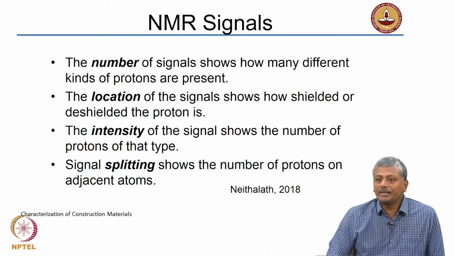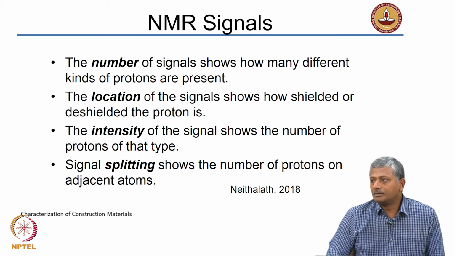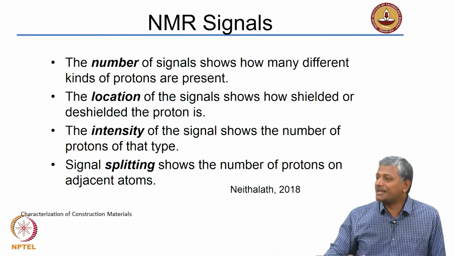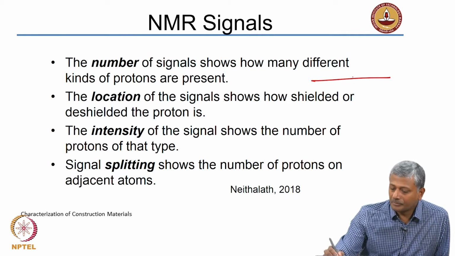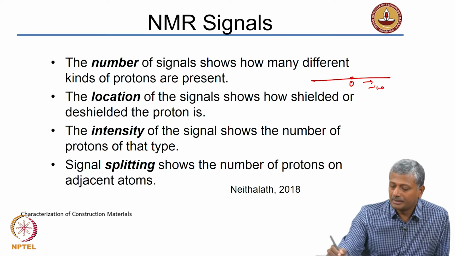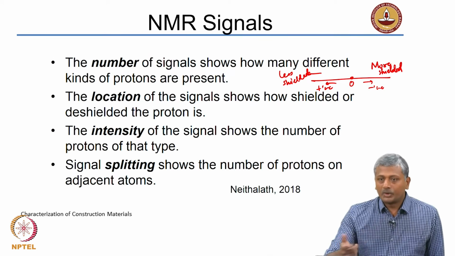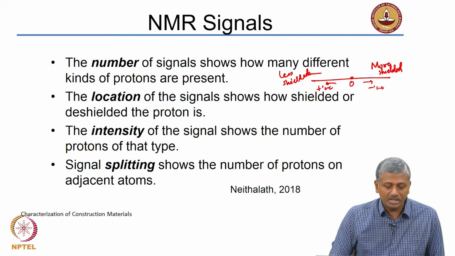Now, more the shielding, where will the delta value go when higher shielding is there? Towards 0, or even to the right of 0, that means in the negative regime. So, we plot the delta 0 here, negative is in this direction and the positive is in this direction. So, this is less shielded and this is more shielded. I will show you this pattern and representation again in just a minute. So, the location of the signal shows how shielded or de-shielded the proton is.